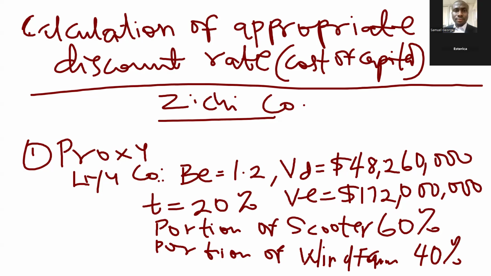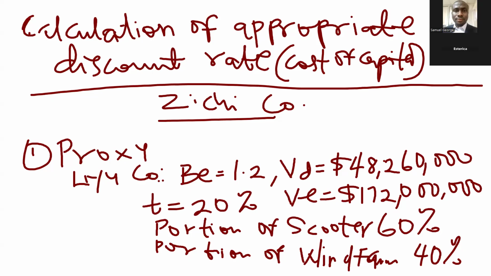Now we can see from the story that the examiner gave us beta, so it is clear that we are going to use the capital asset pricing model to estimate the cost of capital that the examiner is asking for. Remember, the appropriate cost of capital is one suitable for a project that is going to be financed only by equity.